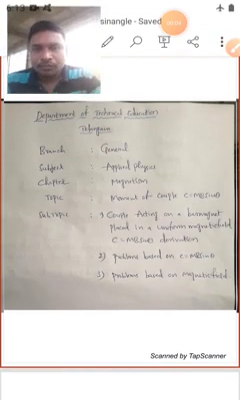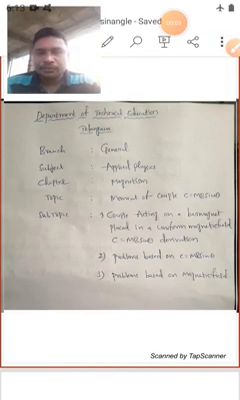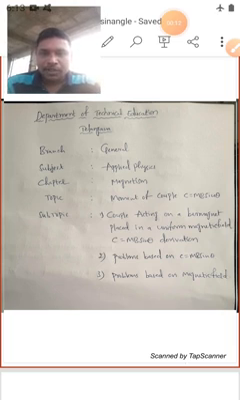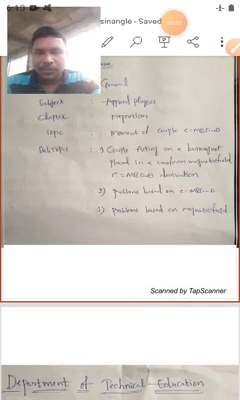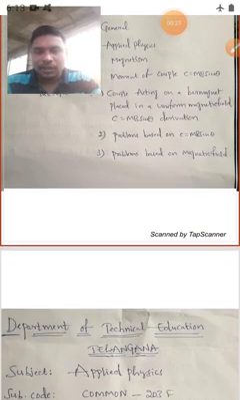Hi to all. In this video, I am going to explain for you the chapter of magnetism. From magnetism, I am going to explain the derivation of the expression for the moment of couple acting on a bar magnet when it is placed in a uniform magnetic field. So, moment of couple acting on a bar magnet placed in a uniform magnetic field.